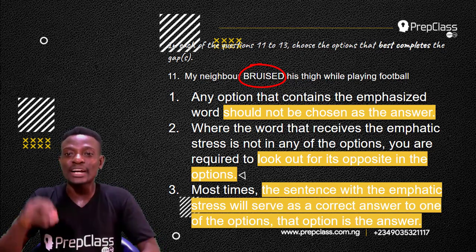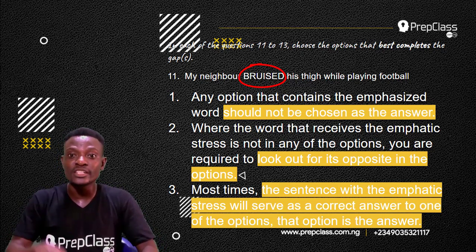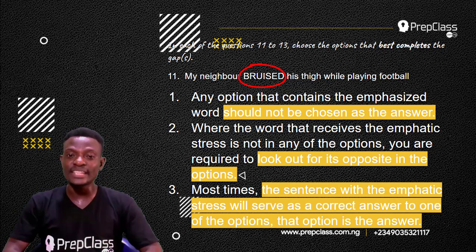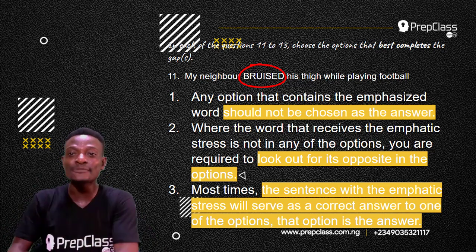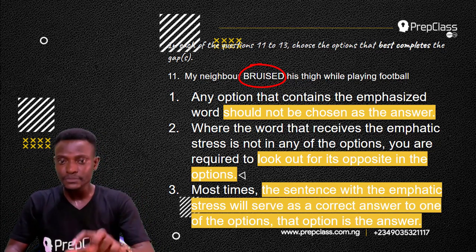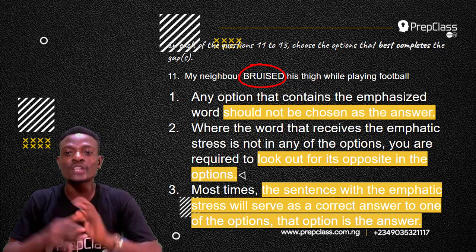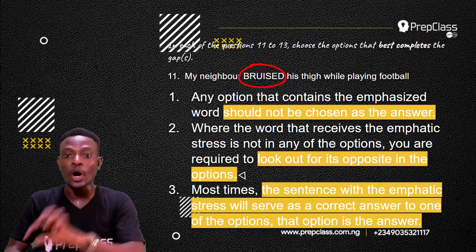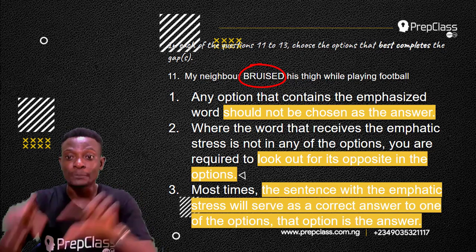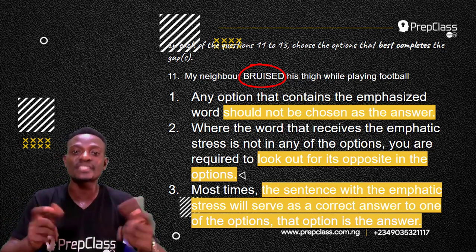The second rule is where the word that receives the emphatic stress is not in any of the options, you are required to look out for its opposite in the options. So, if we cannot find the emphasized word in the options, you have to look for its opposite in the options.